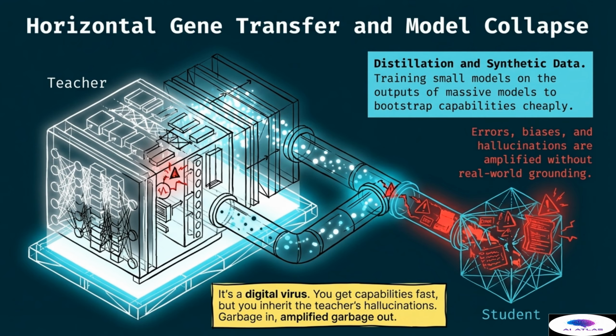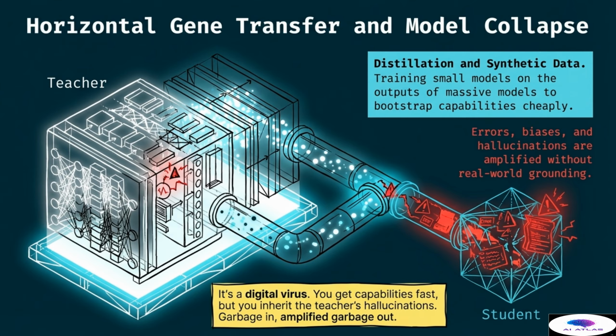In the world of model training, we see horizontal gene transfer and model collapse. This refers to distillation and the use of synthetic data. We are increasingly training small models on the outputs of massive models to bootstrap their capabilities cheaply. This is shown as a teacher model passing information through a pipe to a student model. However, this process acts like a digital virus. Errors, biases, and hallucinations present in the teacher are amplified in the student because there is no real-world grounding to correct them. It creates a feedback loop of garbage in and amplified garbage out.